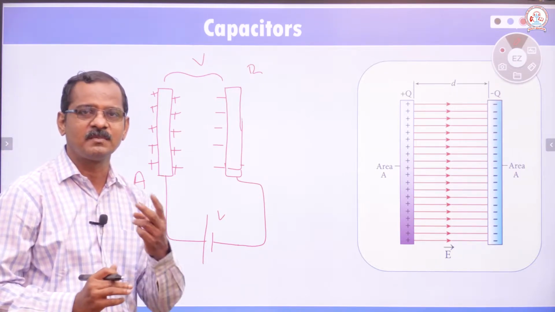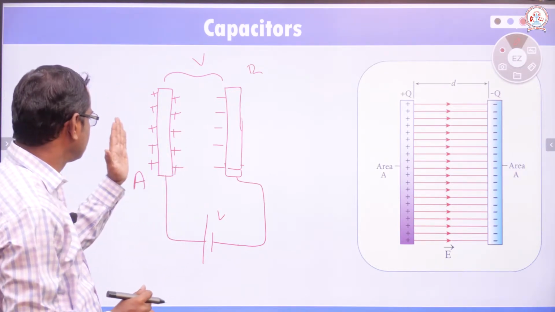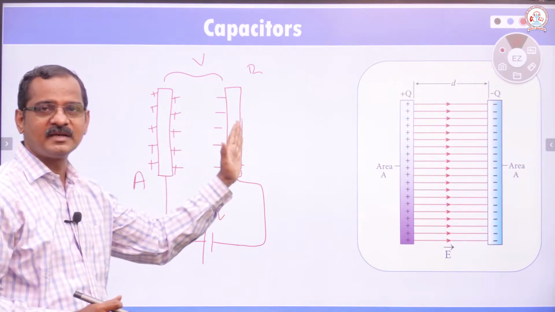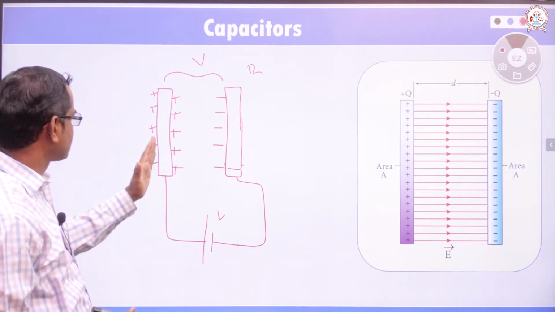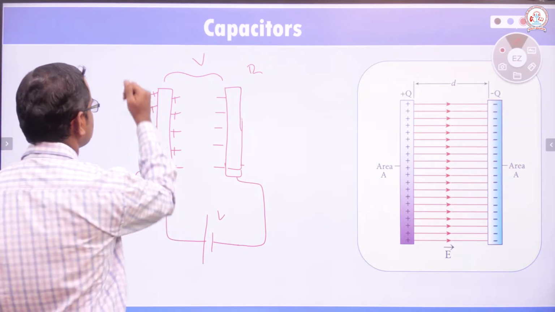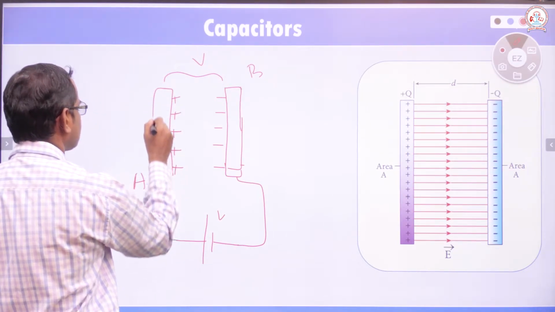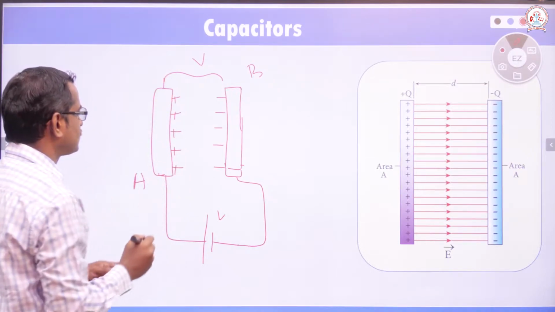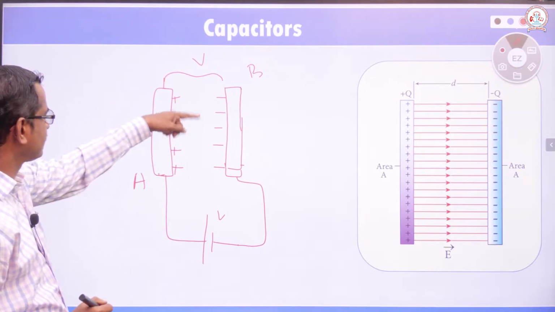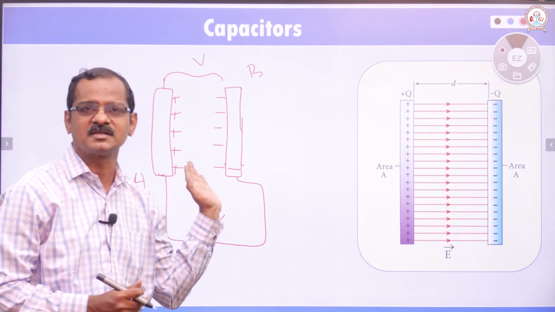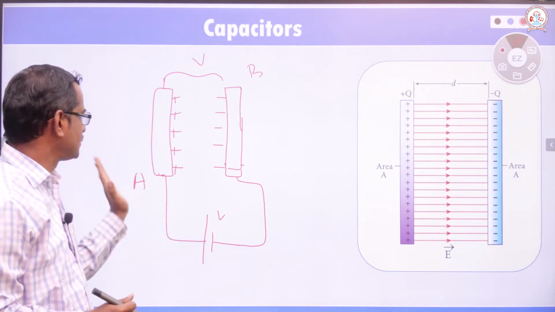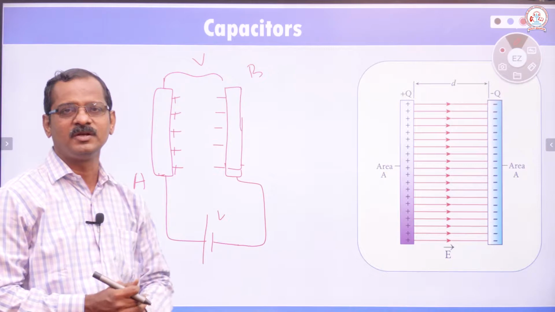Generally in a capacitor there will be two plates. One is positively charged, another one is negatively charged. Whatever the number of positive charges here, the same number of negative charges will be induced there. Just for understanding, I am counting: 1, 2, 3, 4, 5. The same number of negative charges will be induced there.